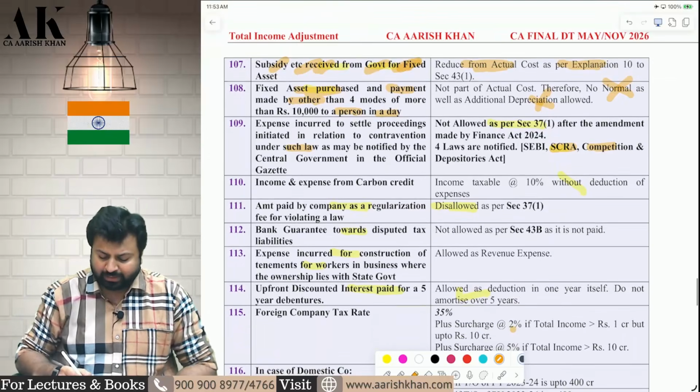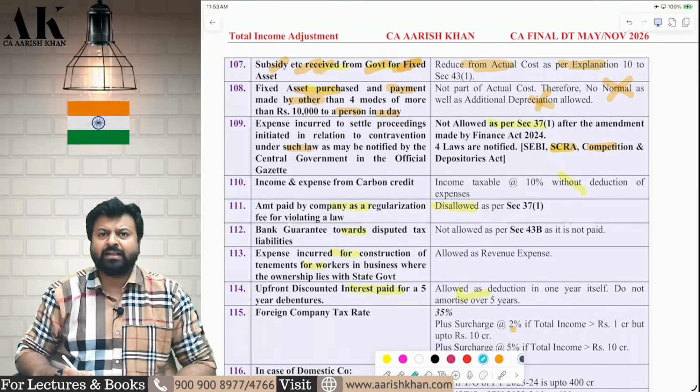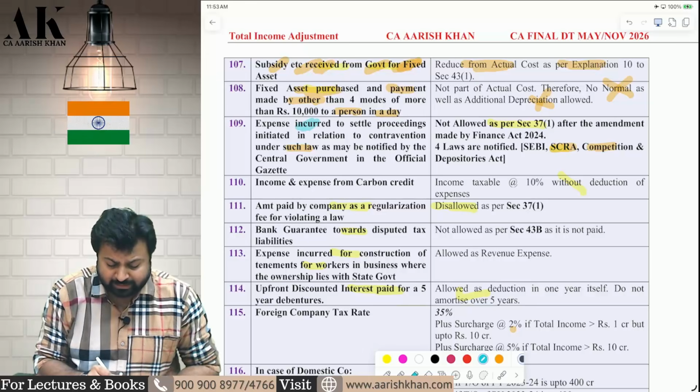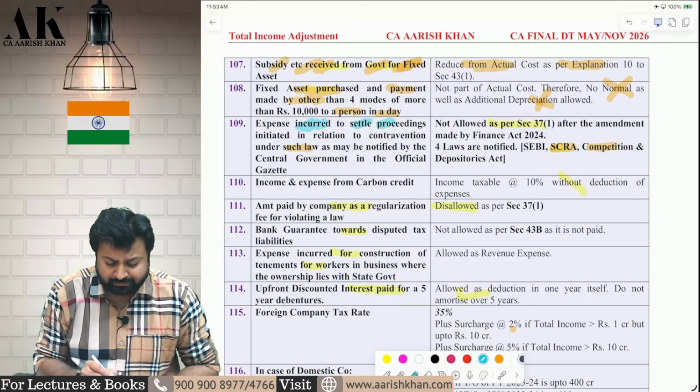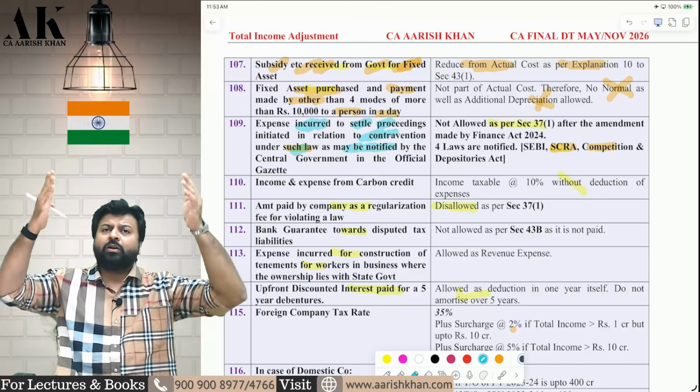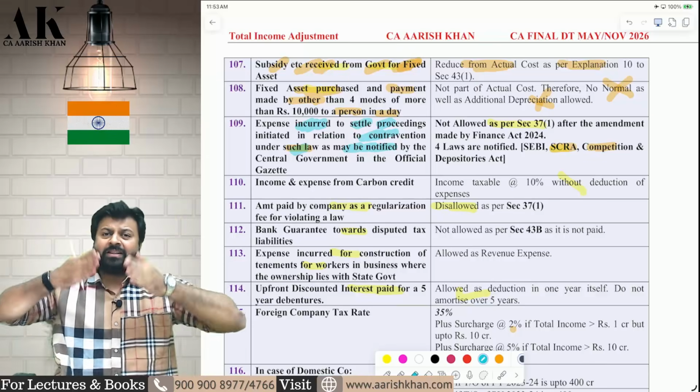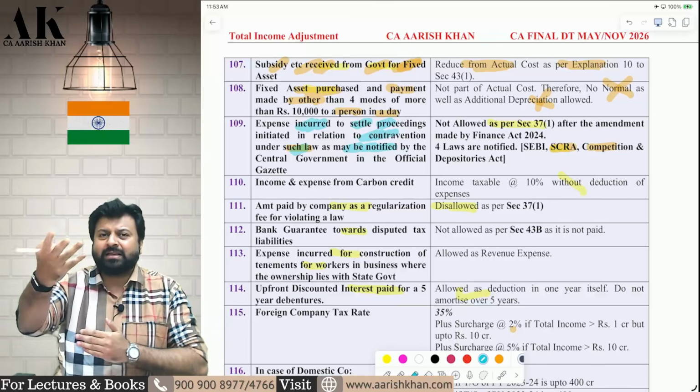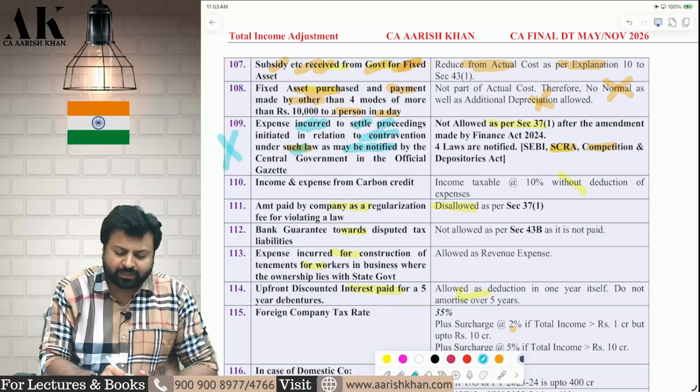Next one is a very, very important adjustment because it is a recent amendment by Finance Act 2024. If you incur any expense to settle a proceeding in contravention of such law as notified by the central government, the government will notify some law. If you have contravened that law, and to settle it you are paying some fee, that fee will not be allowed as deduction under income tax law.